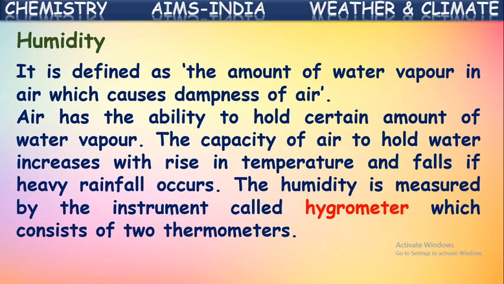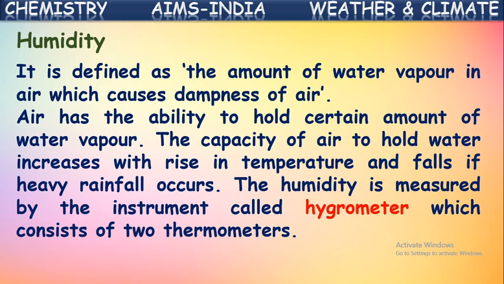The capacity of air to hold water increases with the rise in temperature. Yes, that's why we say in the summer season there will be more humid air. More water vapor will be in the air because as the temperature increases, the capacity of air to hold water vapor increases.